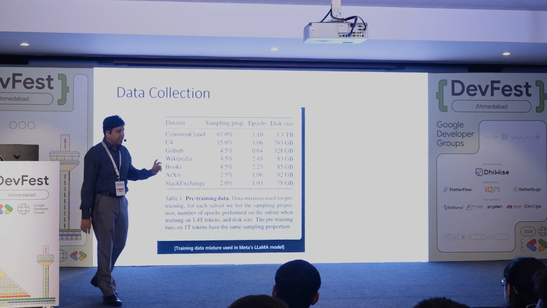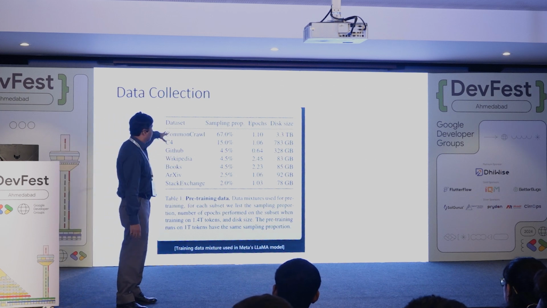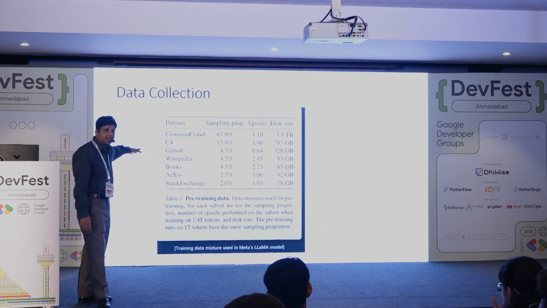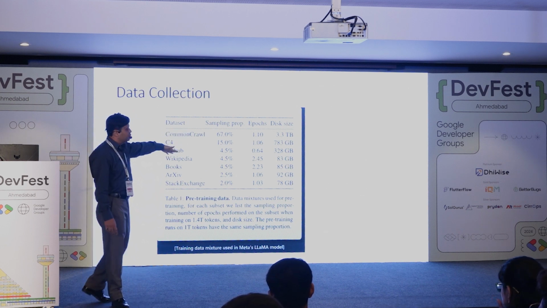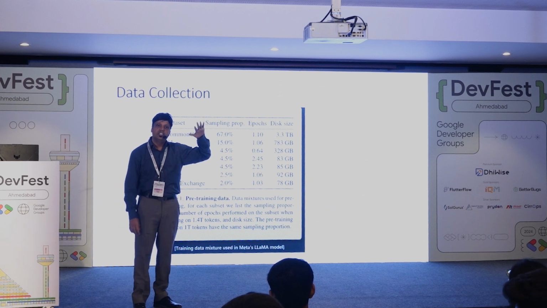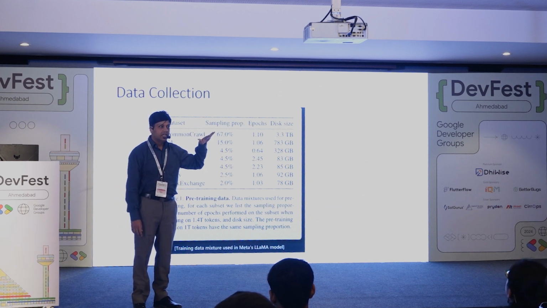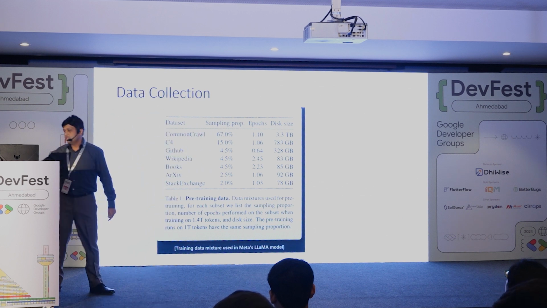In terms of data, just have a quick look. Common Crawl was the internet, so 67% of the data came from the internet, then GitHub, Wikipedia, books, arXiv, Stack Exchange. In terms of size, it's 5 GB. Can you imagine 5 GB of text data? Can you imagine how much data that would be? That amount of data was fed.